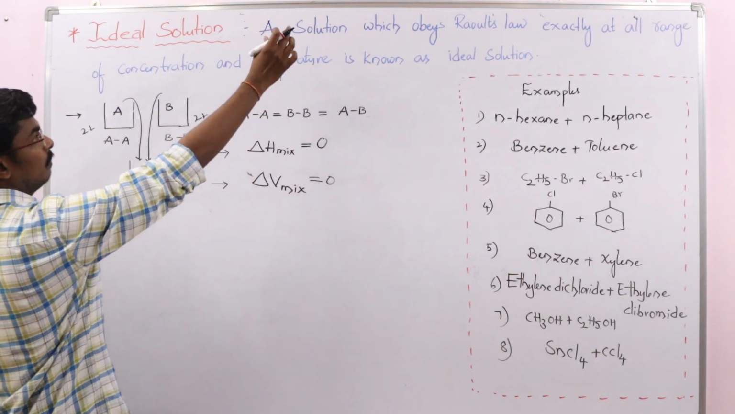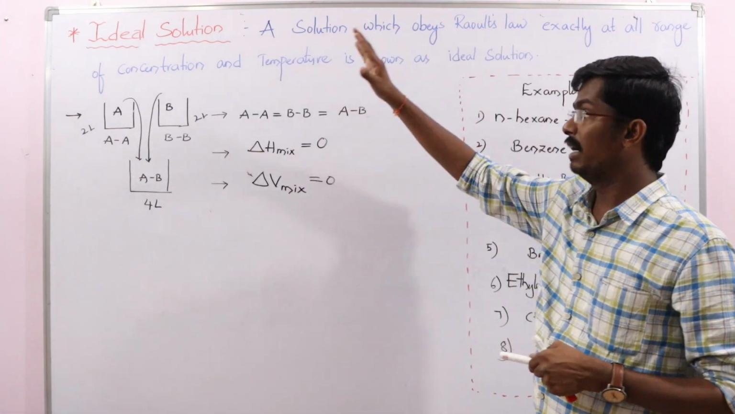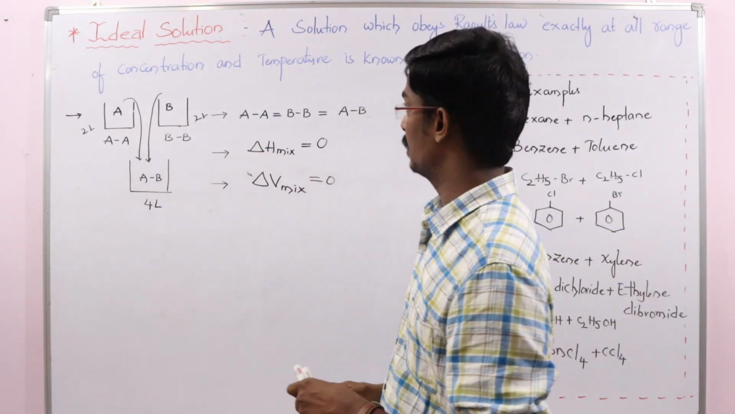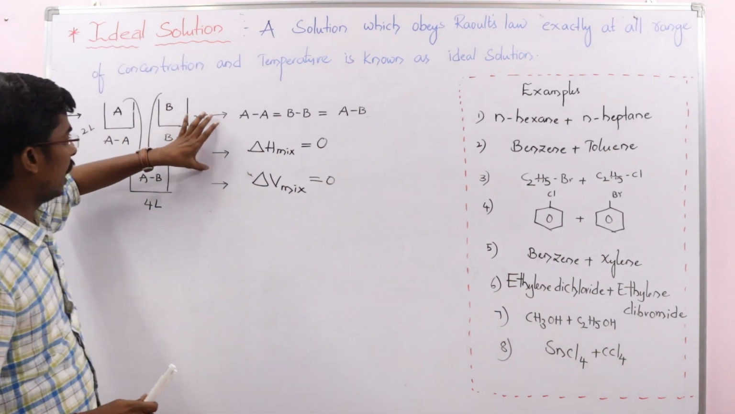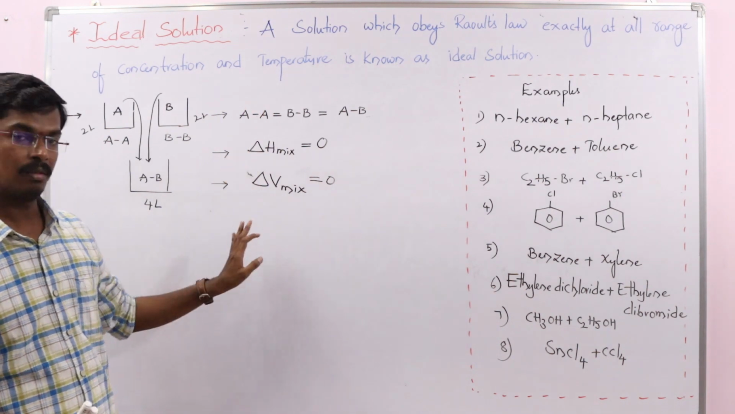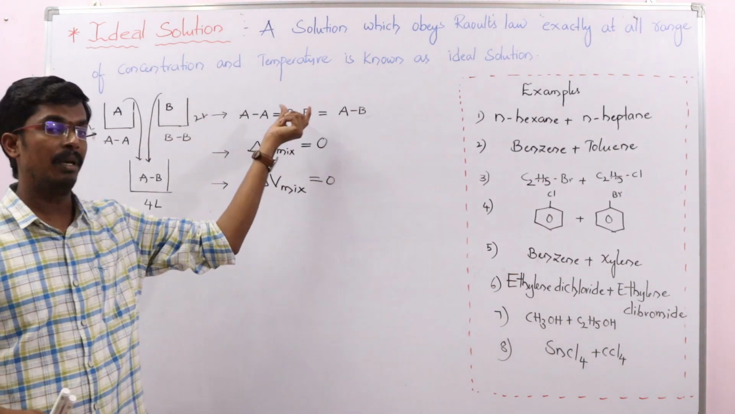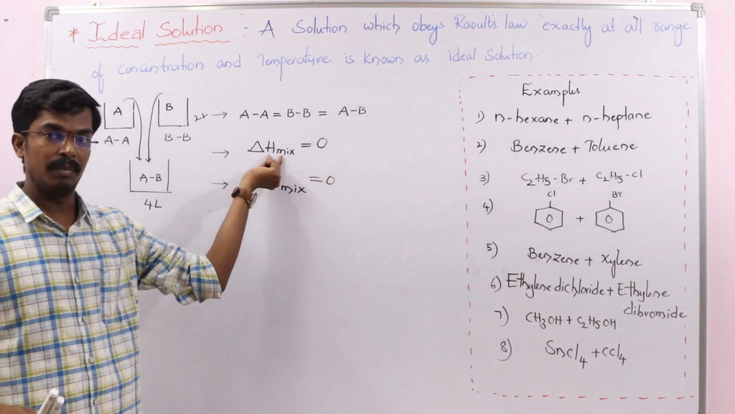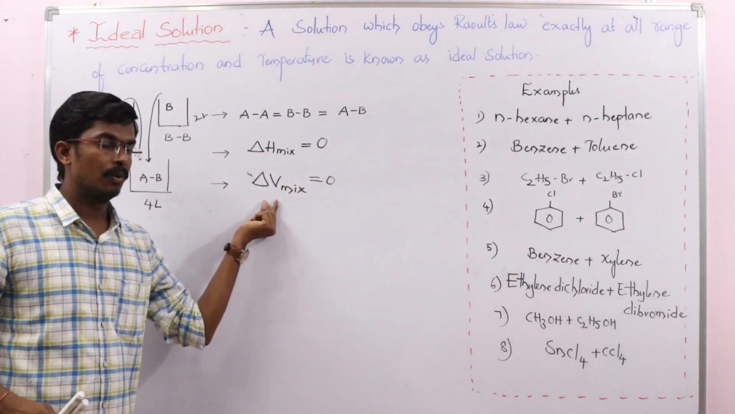Along with the statement I gave earlier, when you want to say a solution is an ideal solution, it should obey Raoult's law at all ranges of concentrations and temperatures. And along with that, three other conditions should be obeyed, and only then can we say the solution is ideal. The molecular interactions between AA and BB should be equal to AB, the change in enthalpy should be equal to 0, and the change in volume should be equal to 0.